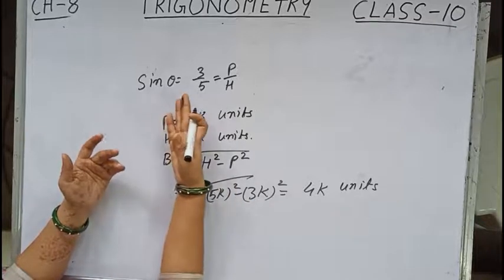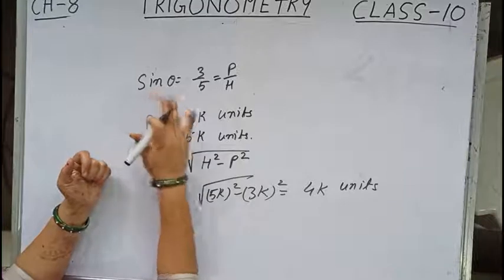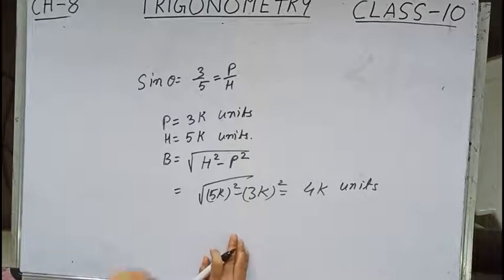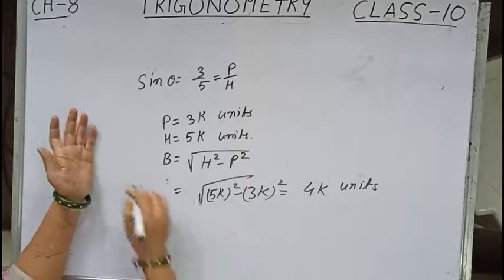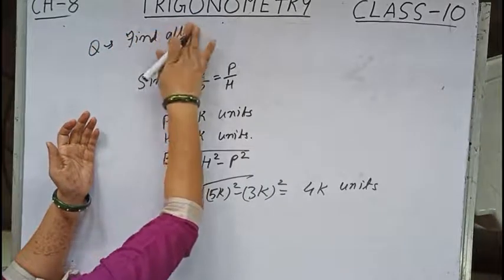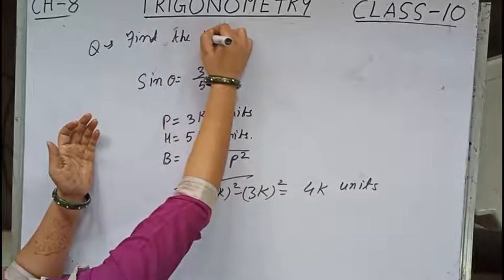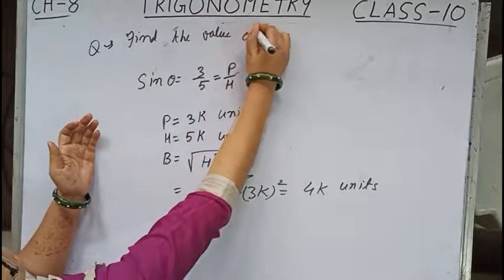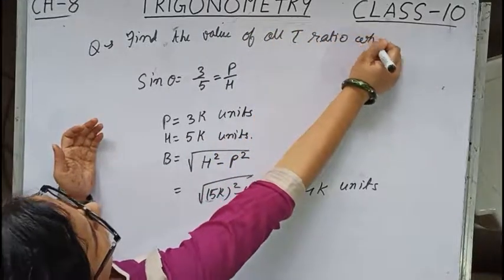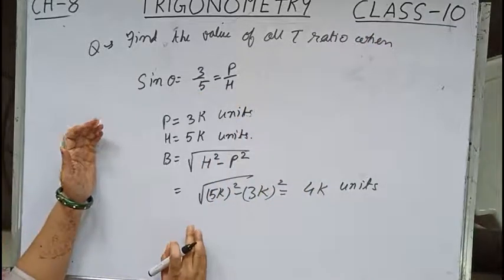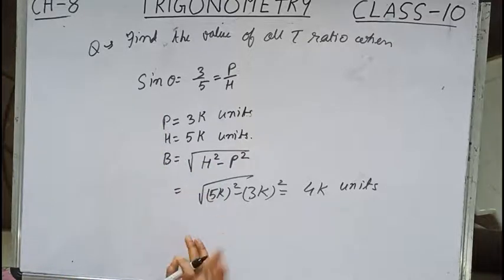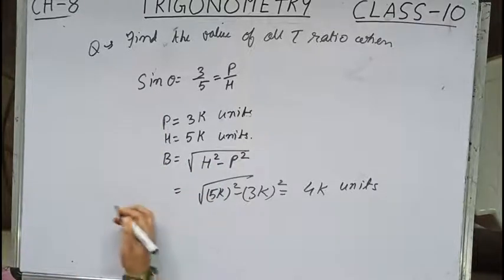Any other trigonometric ratio may also be given. Suppose it is given cos theta, then in that case we will be finding the perpendicular value and so on. So when sin theta is given, the question is: find the value of all trigonometric ratios when sin theta equals this much. Since we have got p, h and b, now we can calculate the value of the other trigonometric ratios easily.